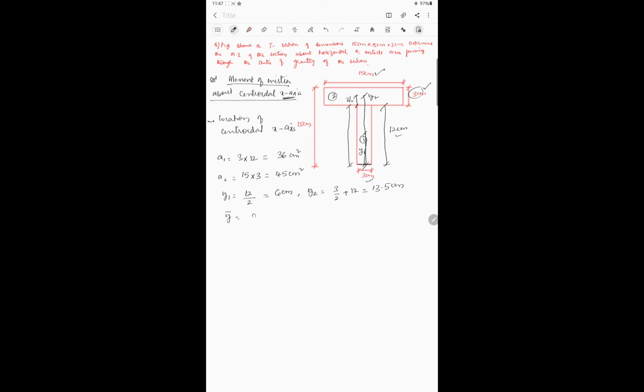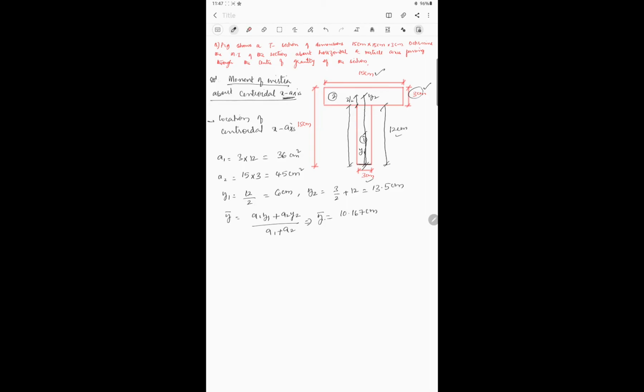So I'll calculate y bar here. Y bar is equal to A1y1 plus A2y2 whole divided by A1 plus A2. So y bar is equal to how much now? If you substitute all the values, you'll get y bar as 10.167 centimeters.